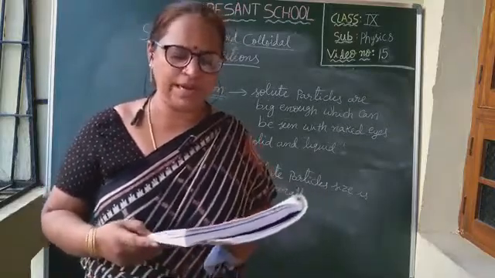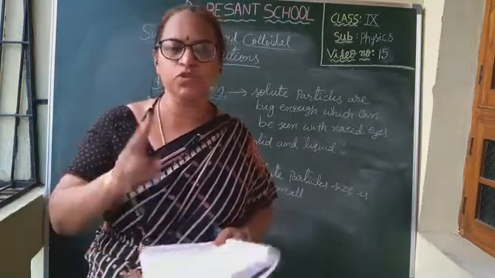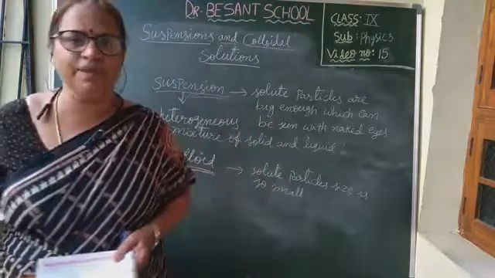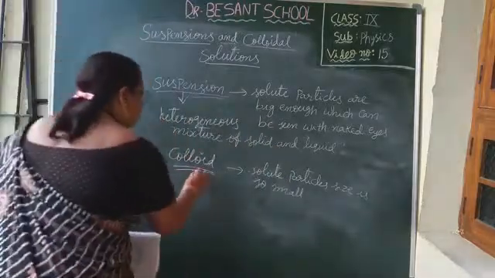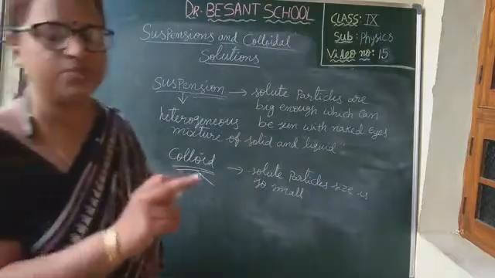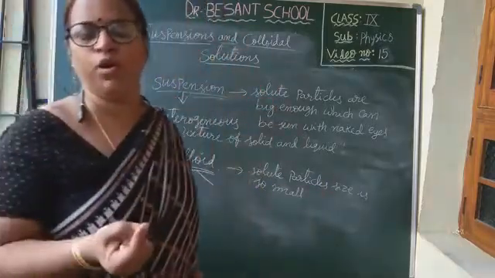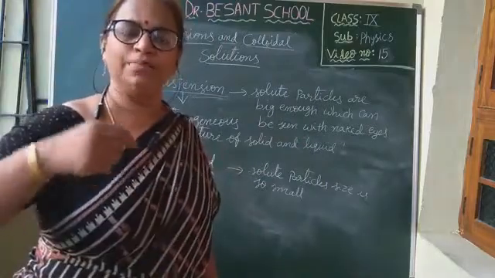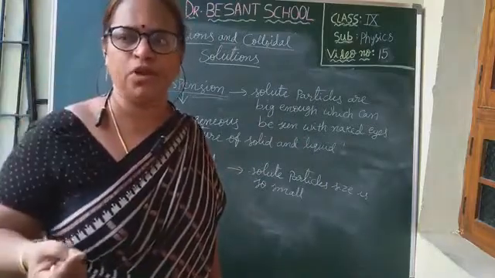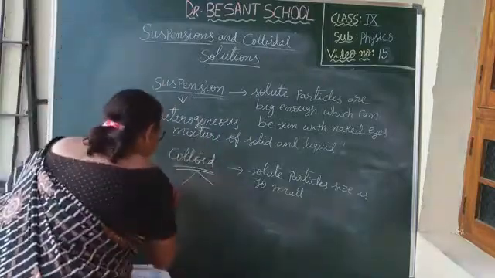Colloidal solutions are heterogeneous in nature and always consist of at least two phases. So this colloid will have two phases. What are the two phases? Same like solution. Solution has two phases. What is it? Solute and solvent. The smaller amount that you have taken is solute and the larger amount that we have taken is solvent, isn't it? In the same way, for the colloid also two phases are there.